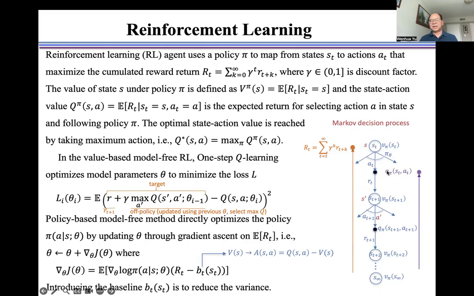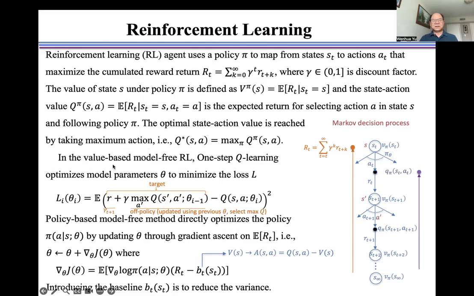This is the state action value Q at the state s_t following policy pi. The optimal state action value is reached by taking the maximum over actions, as shown here.